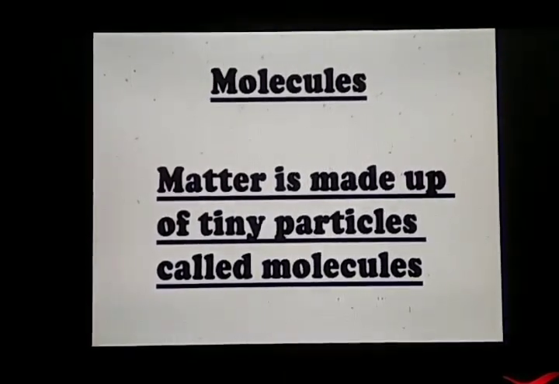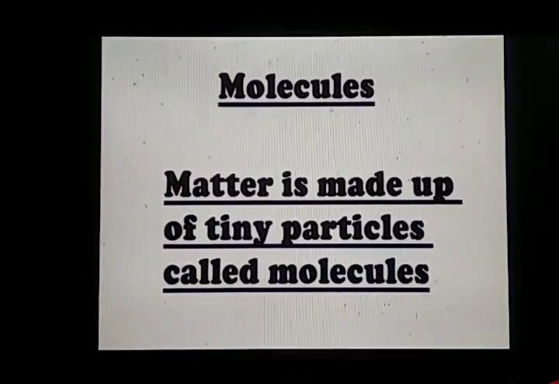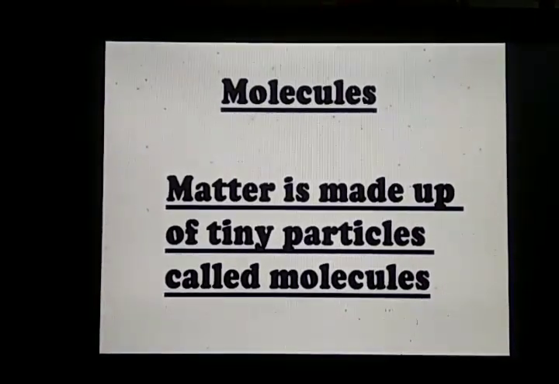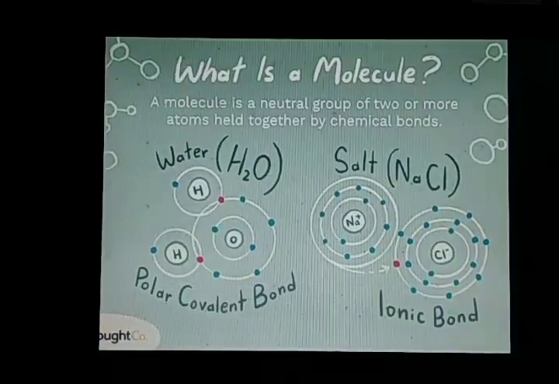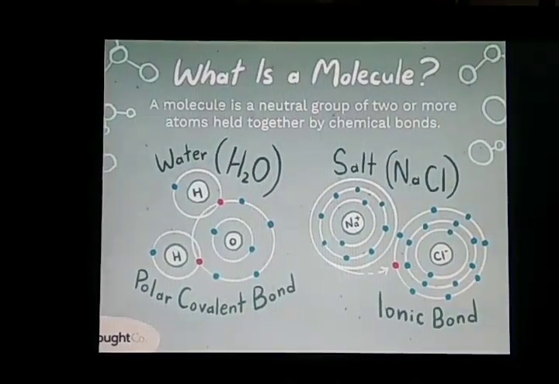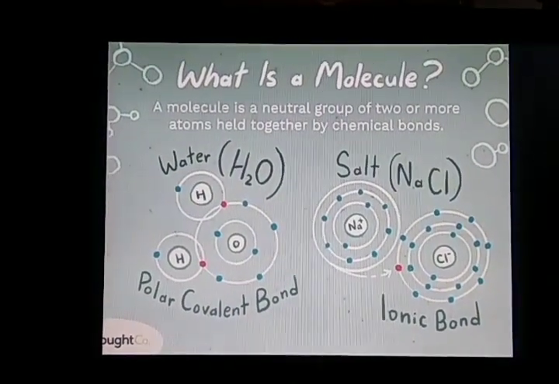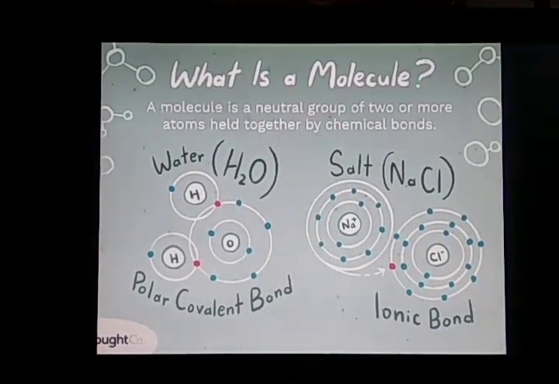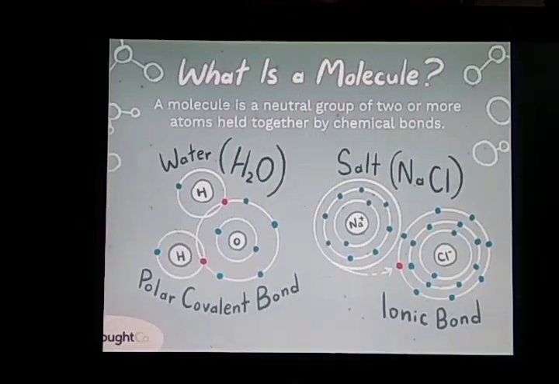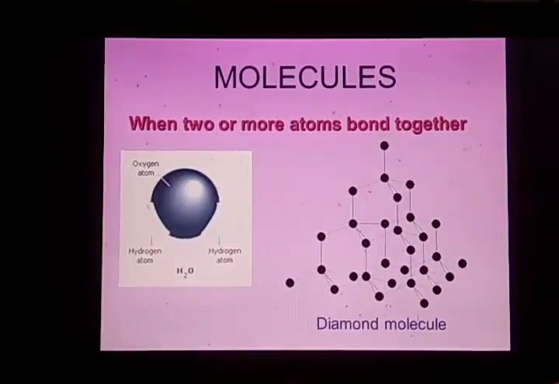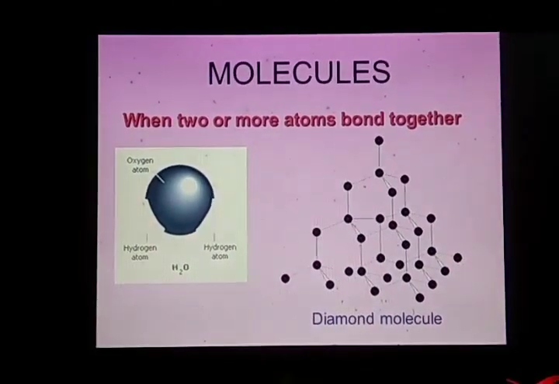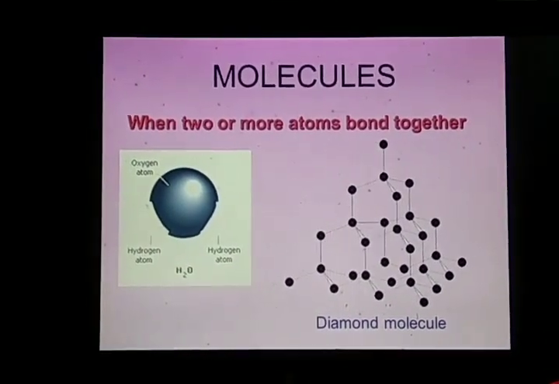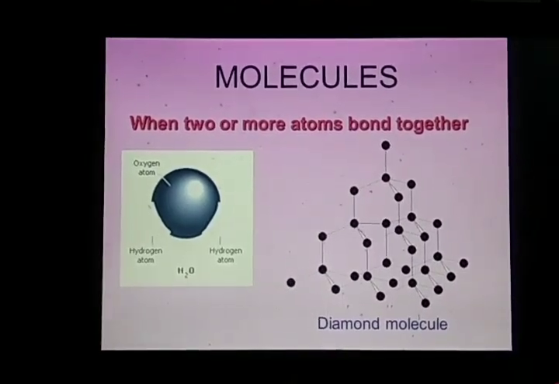Now what is matter made up of? Matter is made up of very tiny particles. We call them molecules. So now what is a molecule? A molecule is a neutral group of two or more atoms held together by chemical bonds. Have you understood anything? Let us make it more clear. In simple terms, when two or more atoms bond together, they form molecules.